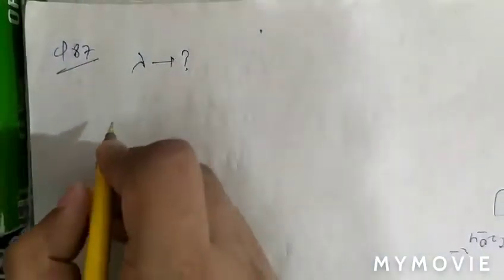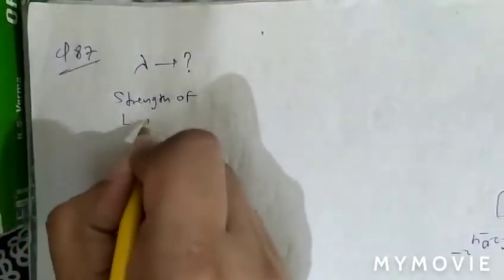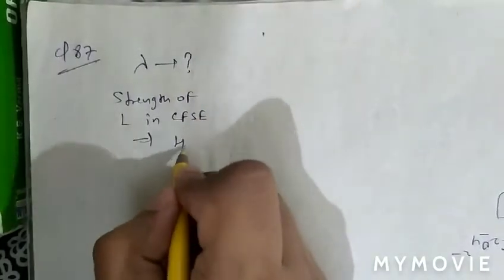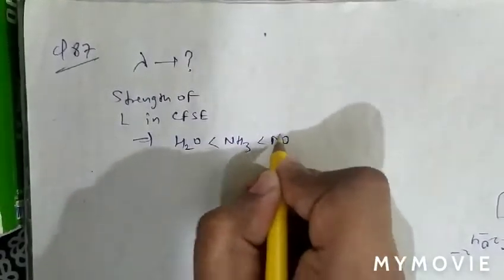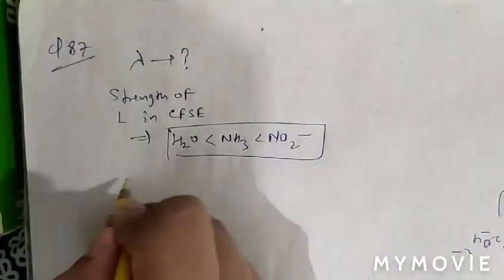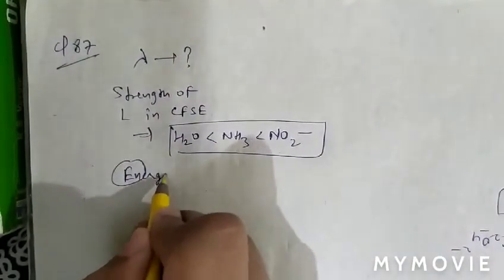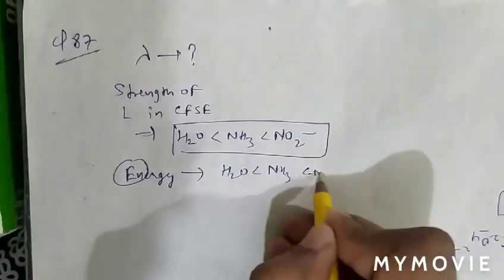As we know, the strength of ligands in crystal field splitting theory is H2O, then NH3, and then NO2 minus. So the energy order will also be H2O, then NH3, and then NO2 minus.